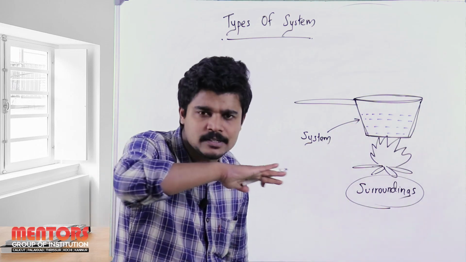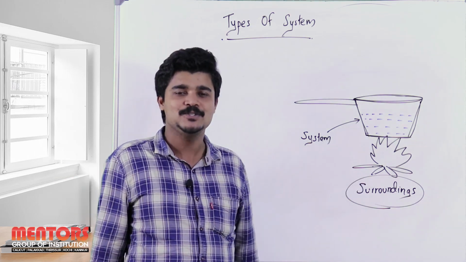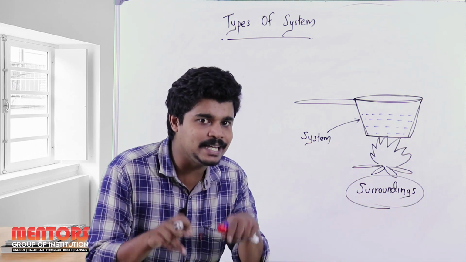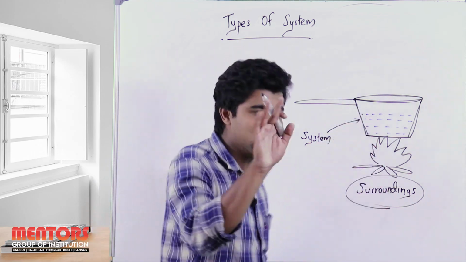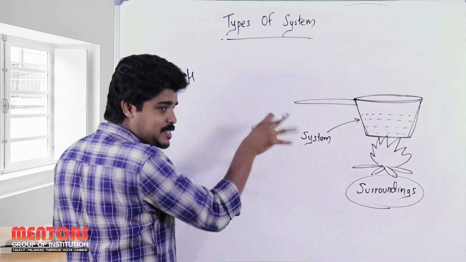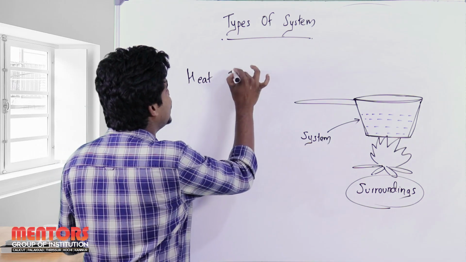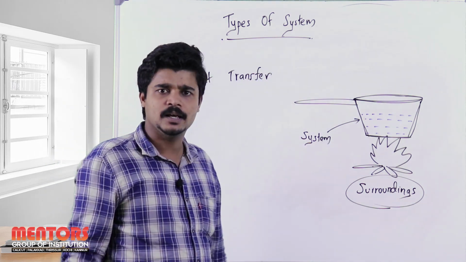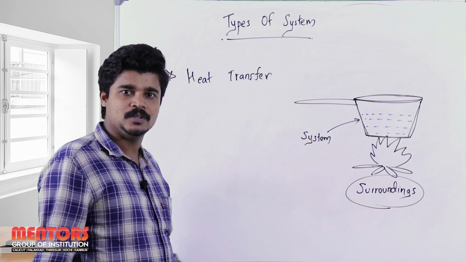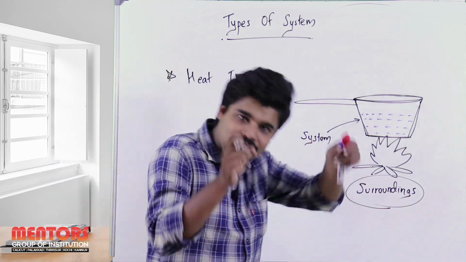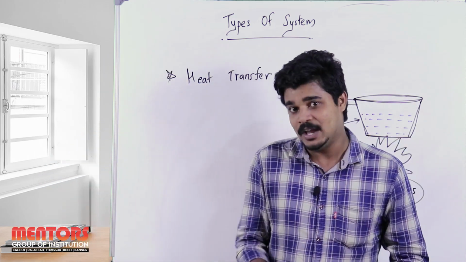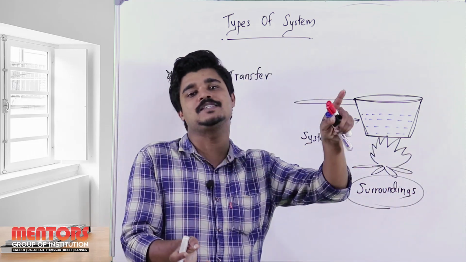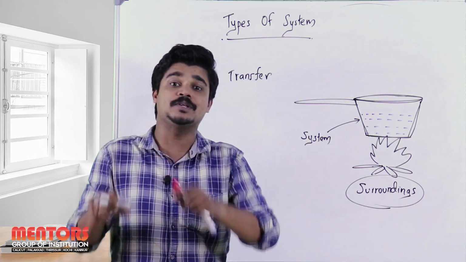I am taking it at the conceptual, basic level so that you all can understand. From the surroundings, I am providing heat towards the system. So according to this concept, there is a heat transfer. Wait, what is meant by this transfer? We are not dealing with the heat itself here, we are dealing with the traveling of the heat, either from the surroundings to the system or from the system to the surroundings.